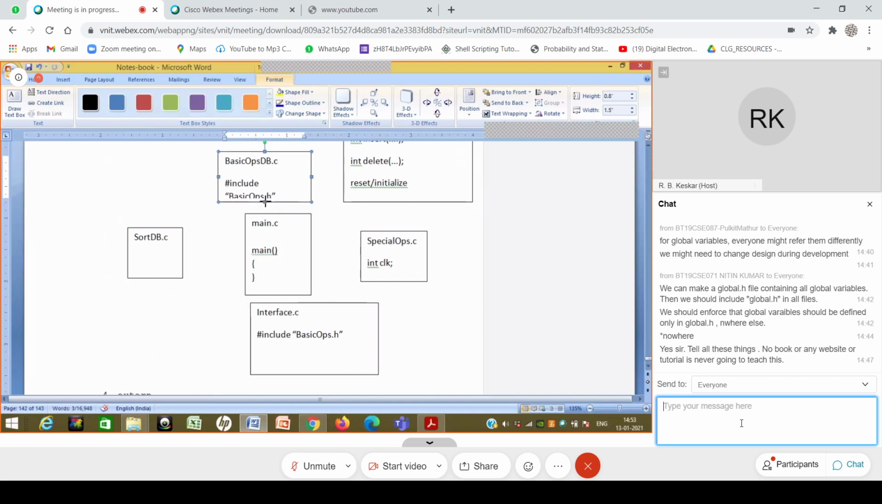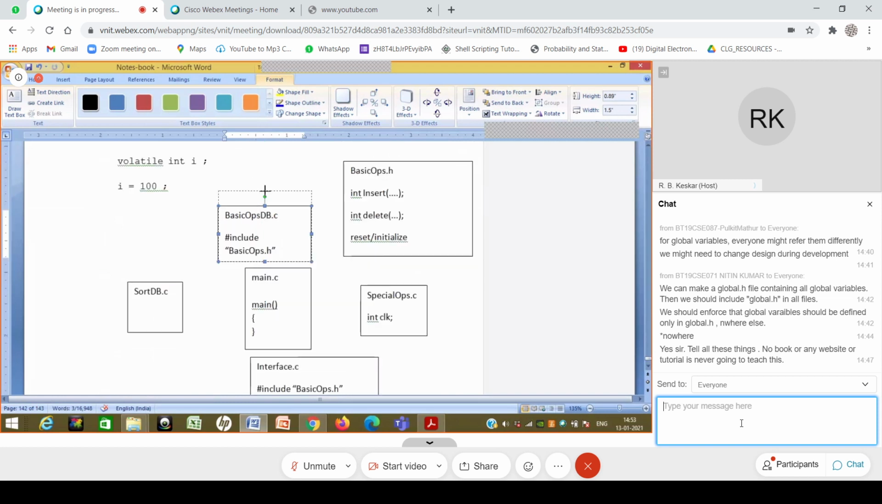What does a .h contain? Typically it contains the declarations of variables. Okay, we are not onto the global variables as yet. We are just talking about the functions. So as a practice, it is considered to be good practice that basic ops db.c also includes its own basic ops.h file. Typically the exact same name is chosen for the .h file, so there is a pair basically, and this basic ops db.c includes this basic ops db.h file.